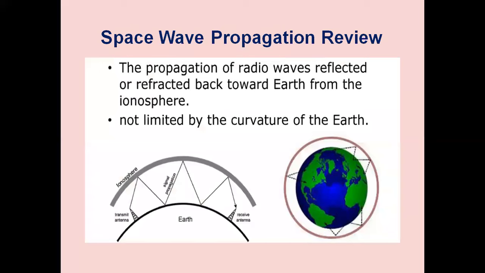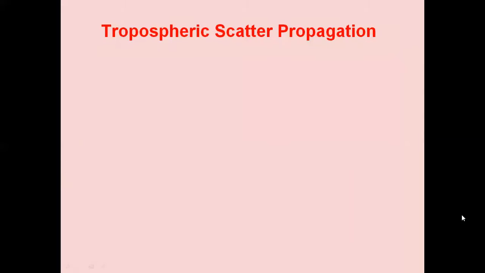And we also reviewed the space wave propagation. The space wave propagation is through a certain height, the propagation of radio waves reflected or refracted back toward Earth from the ionosphere. It is not limited by the surface of the Earth. We have the ionosphere, it is reflecting; the signal will go up to the ionosphere and will be returned back. So it is covering different areas. Having reviewed these propagation techniques, let us study in detail the tropospheric scatter propagation now.